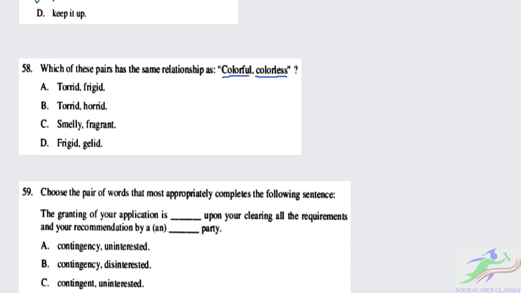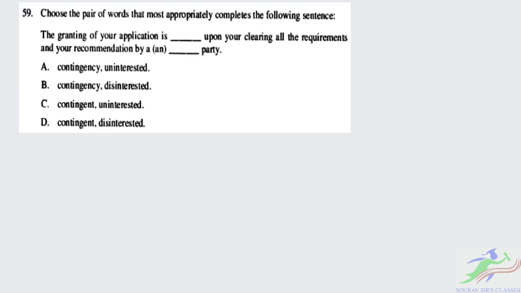So out of the four options, the correct option is option A, torrid and frigid. Torrid means the hot, and frigid is the cold. So the correct option for question 58 is A, torrid, frigid, for colorful and colorless. Now let's move to the next question, question number 59.